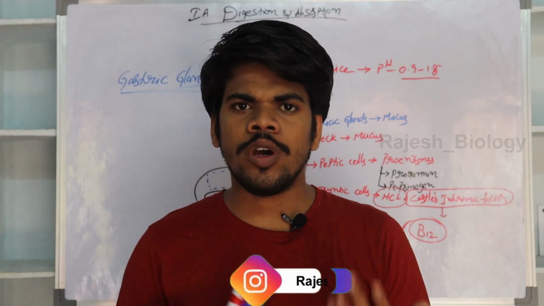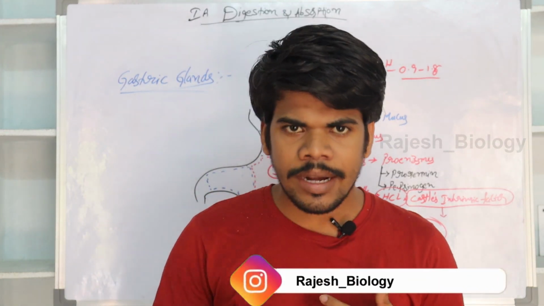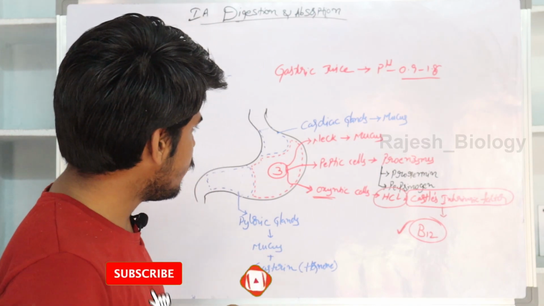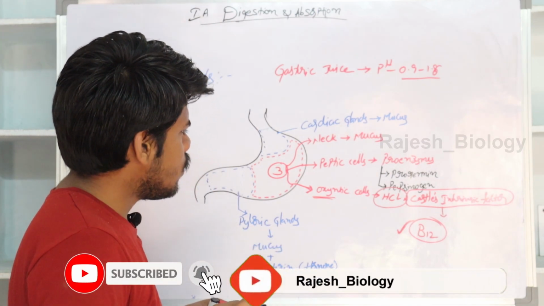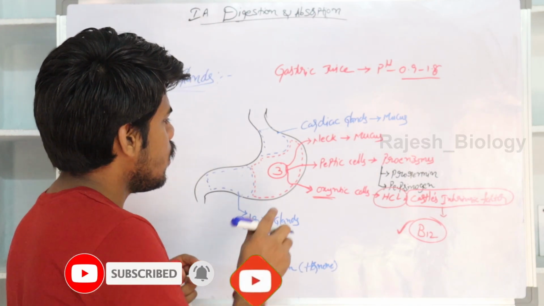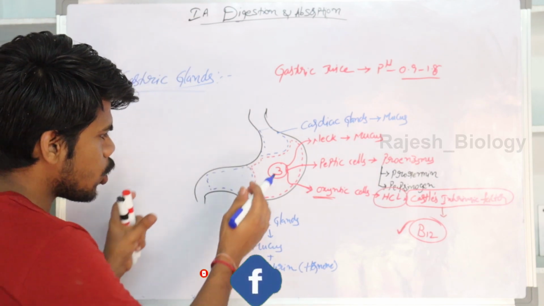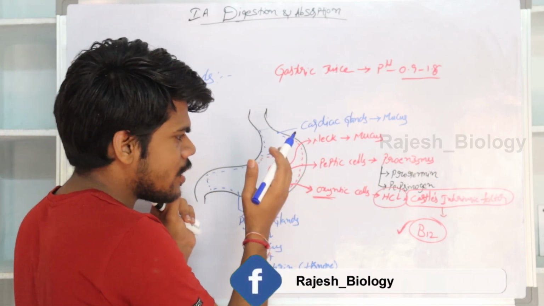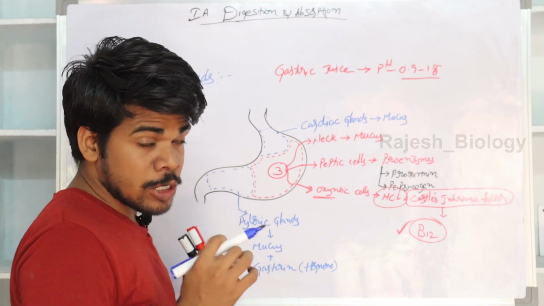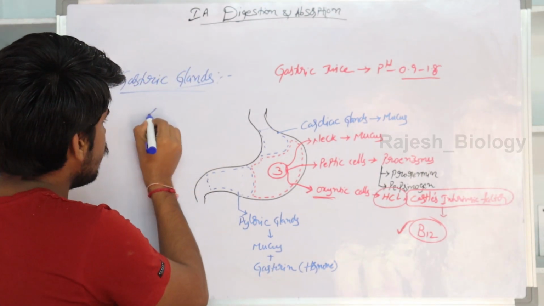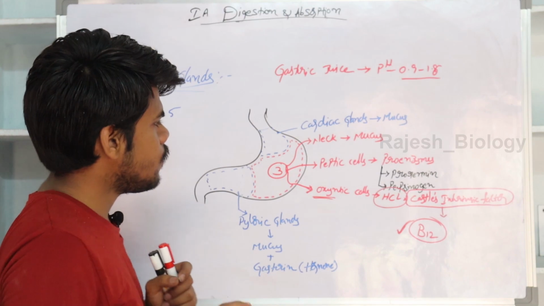Before going to know about the intestinal glands, I just want to teach about the digestion process in stomach. Actually, stomach is a bag-like, sac-like structure, and it stores food for 4 to 5 hours.